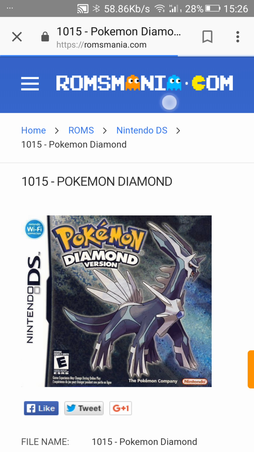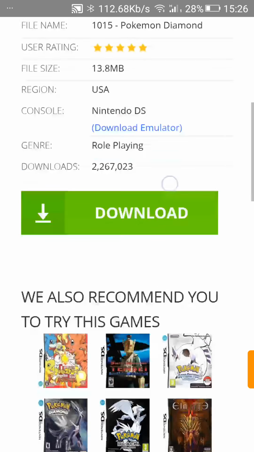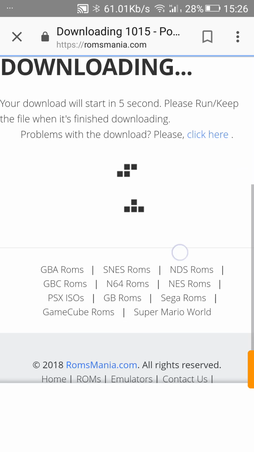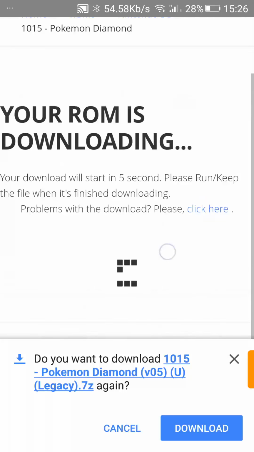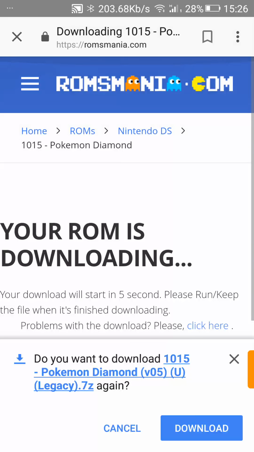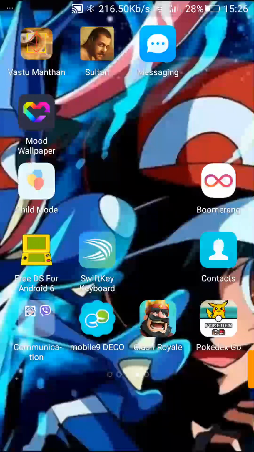It is coming, guys. Now you can see it has come. You need to click on the download button. And you can see I have already downloaded Pokemon Diamond. That's why I am not going to download it. After that you need to go to the emulator, which we have just downloaded.